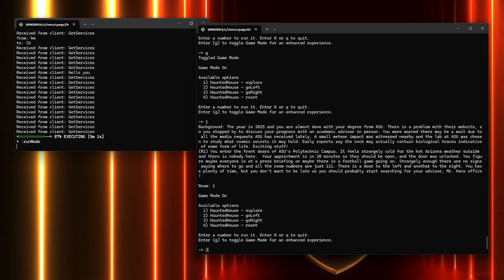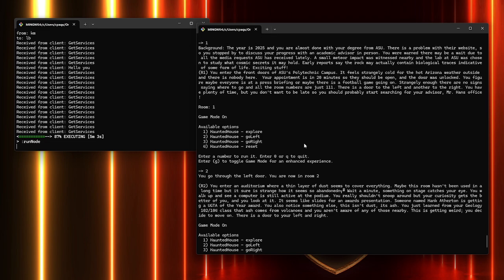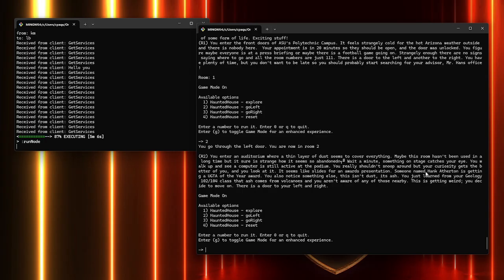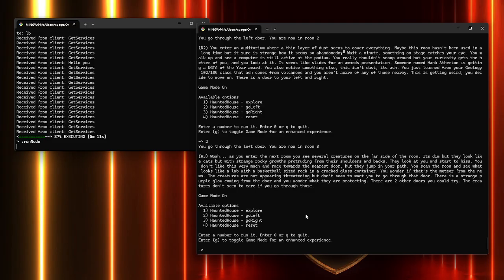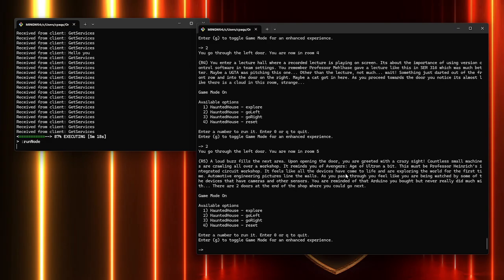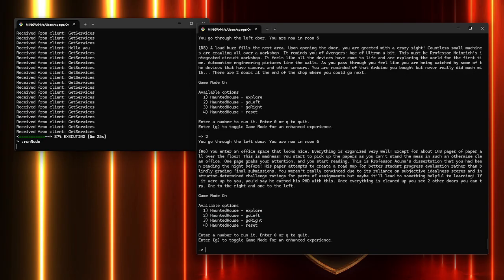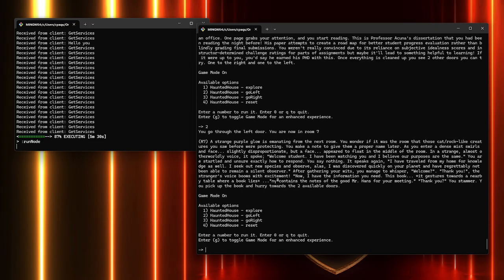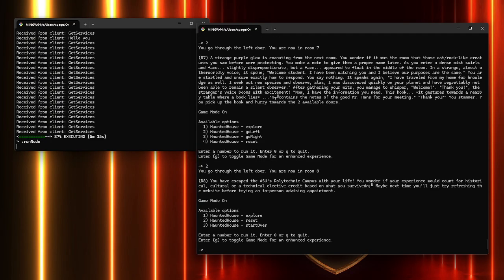So I'm just going to go through here. The idea is basically to be a comical reenactment. As you can see here, our UGTA is getting an award because he's so awesome. Here, this is actually part of the story. Here, you're giving a lecture. Here, we have Professor Heinrich's lab has come to life basically because he really likes integrated circuits. Here, we have Professor Acuna's office with his dissertation. Here, this is back to the story, and we're done.